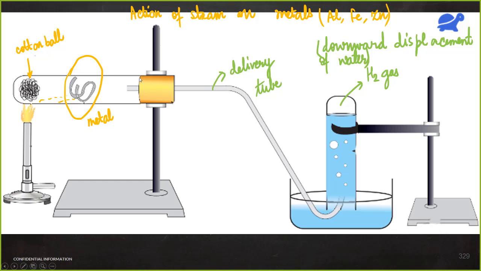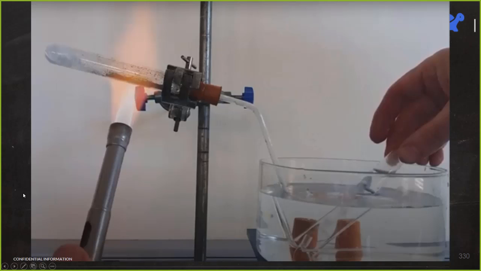Now let me show you an actual experimental setup. It looks somewhat like this. We have a test tube. In that we have some cotton soaked in water. We are heating that water. Here is the metal. It reacts. It produces hydrogen.